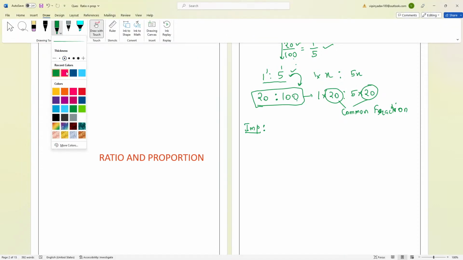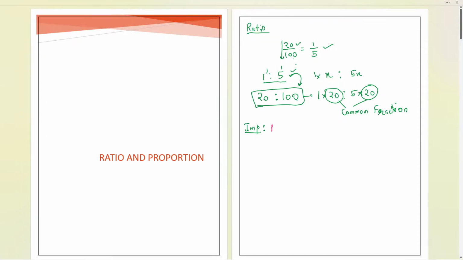The important part is: if we multiply or divide the ratio by any non-zero number, the ratio will remain the same. The ratio will not change.